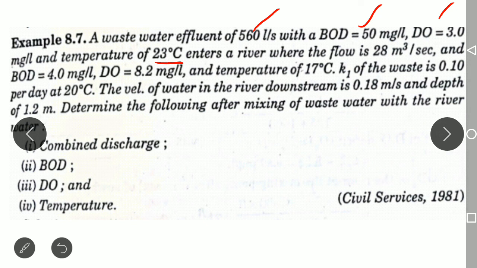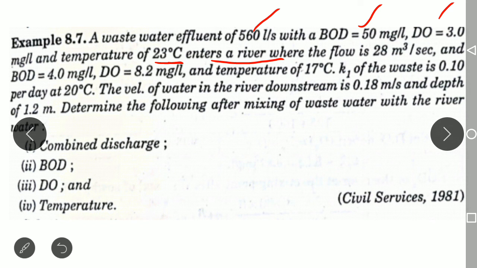Clear? So whatever data you are observing here that is related to the wastewater is nothing but effluent. The quantity is 560, BOD is 50 and DO is 3 mg per liter, and it has been discharged at a temperature of 23 degrees Celsius. Clear? These are all the data related to the sewage. So this sewage enters into the river.